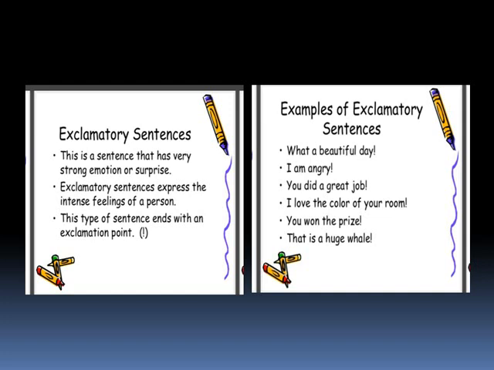Another type of sentence is exclamatory. An exclamatory sentence expresses emotions or feelings. These feelings can be of happiness, wonder, sorrow, anger, grief, etc. Look at the examples on the screen. All the sentences that are given as an example of exclamatory sentences start with a capital letter and they end with a mark of exclamation, and they all represent a feeling.